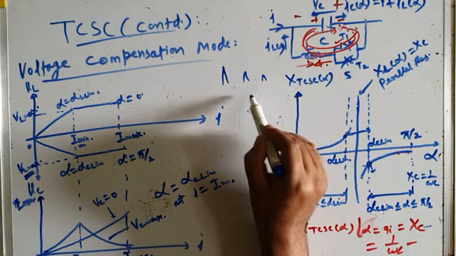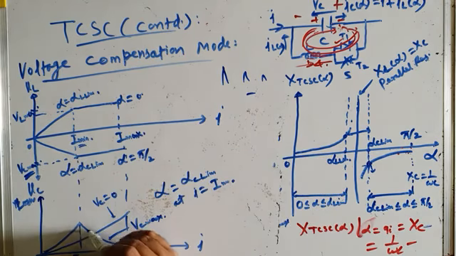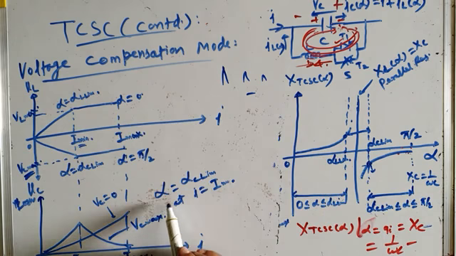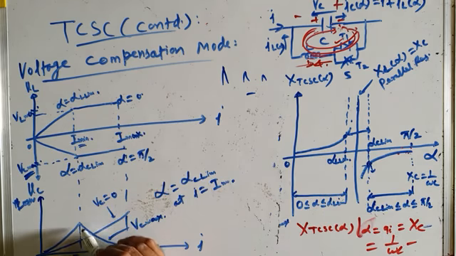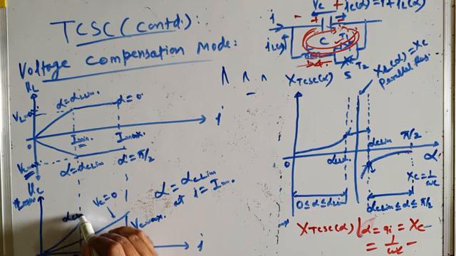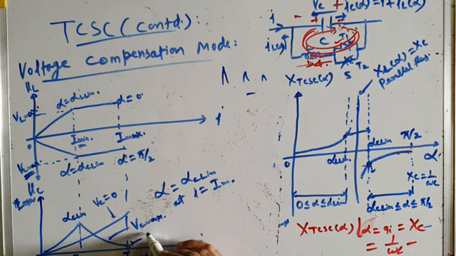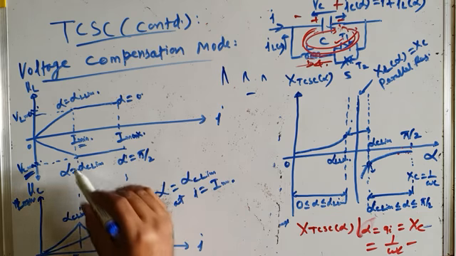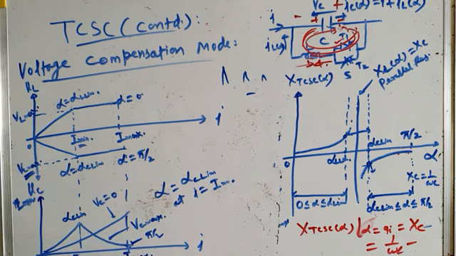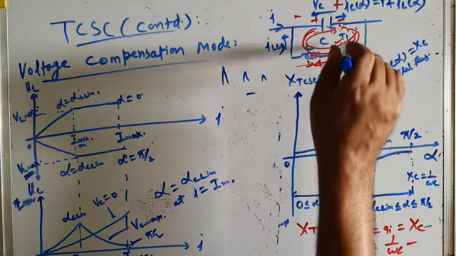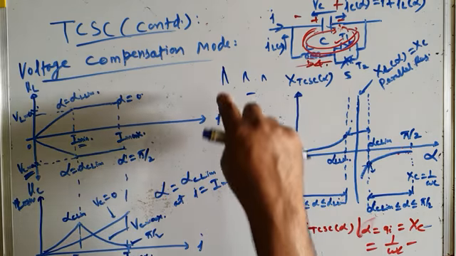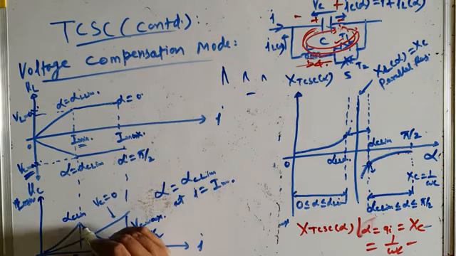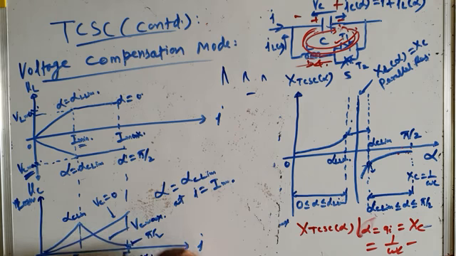At alpha equal to pi by 2, TCR current is 0. Therefore, what happens as we increase alpha from alpha C lim, here alpha is alpha C lim, and here alpha is pi by 2. As we increase alpha from alpha C lim to pi by 2 in order to maintain capacitor voltage maximum, the current injections in the TCR valves go on decreasing. You can see decreasing, and therefore the losses keep on decreasing. So this shows how losses reduce as you increase alpha from alpha C lim to pi by 2.